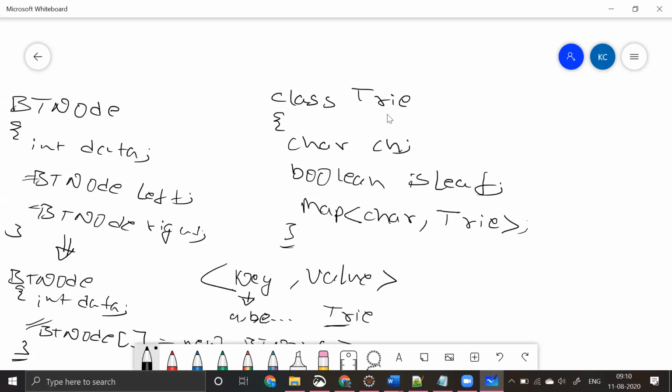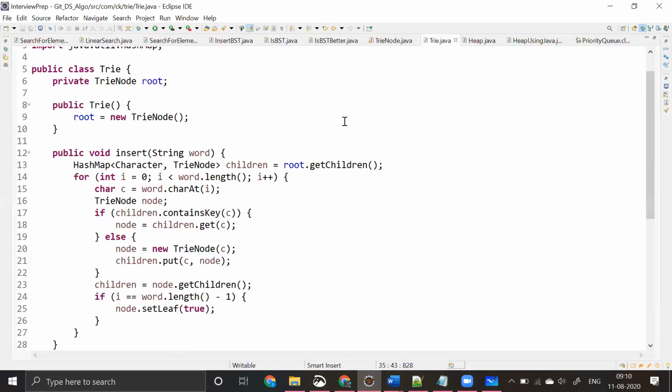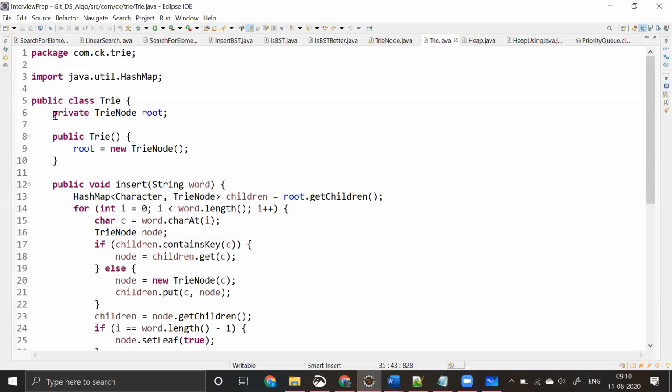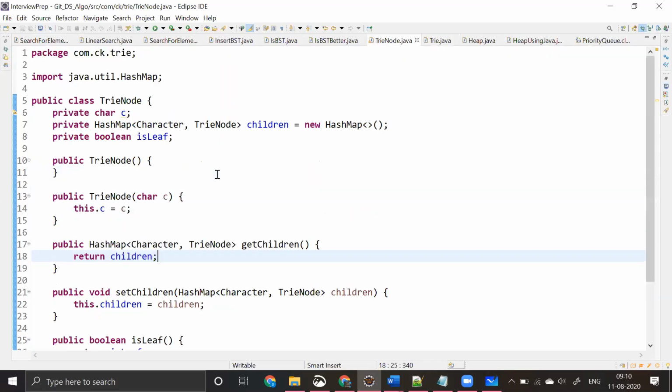Do not get confused, or think that it is complex, guys. We can straight away see how we can represent a trie. Here I have taken a trie node which is root, and then I just have a simple constructor. So here I have a trie node, and I'm making that as trie node.